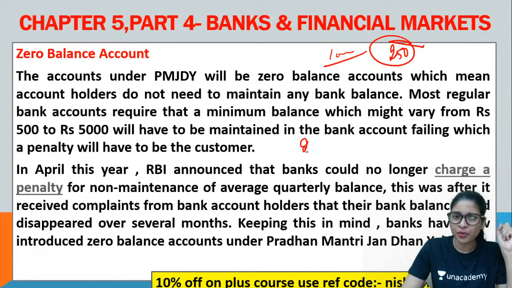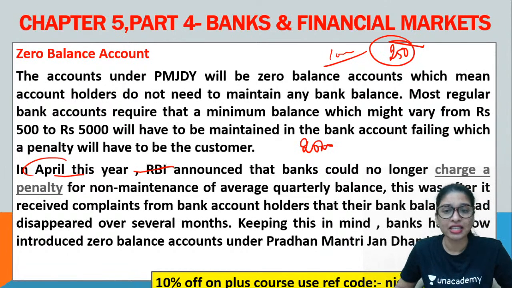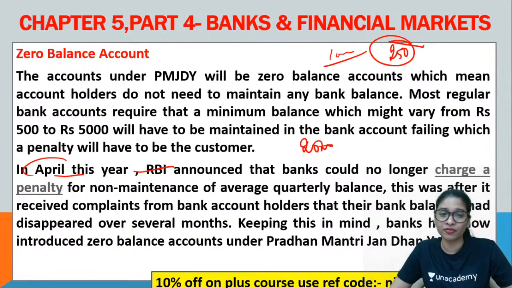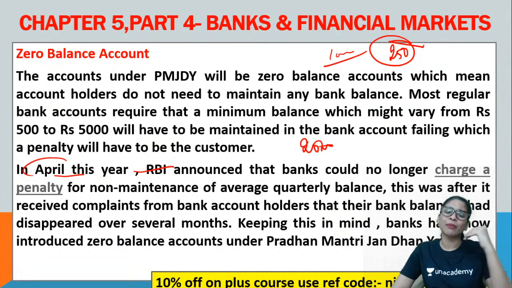Take into consideration the 2020 scenario, guys. In April this year, the RBI, the Central Bank of our country, said that banks can no longer charge a penalty for non-maintenance of the average quarterly balance. This was after they started receiving a lot of complaints from bank account holders that the bank balance had disappeared over several months. So there was an issue going on, and a lot of complaints kept flooding in.